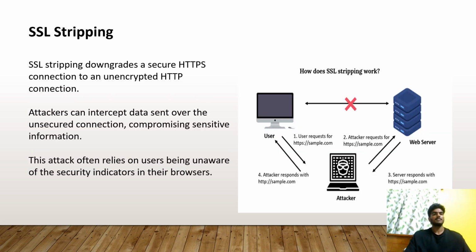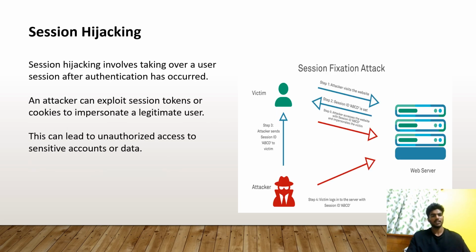SSL stripping. SSL stripping downgrades a secure HTTPS connection to an unencrypted HTTP connection. Attackers can intercept data sent over the unsecured connection, compromising sensitive information. This attack often relies on a user being unaware of the security indicators in their browsers. How does SSL stripping work? The user requests HTTP, the attacker requests the same, the web server responds, and also the attacker responds with the sample.